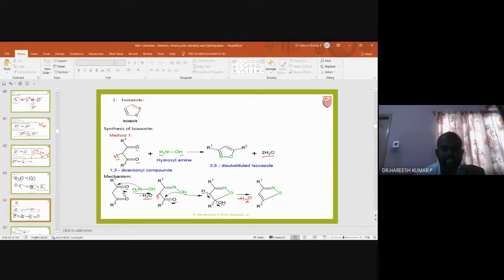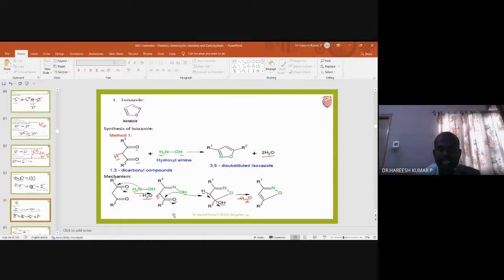Later on, OH and H present on the nitrogen will go out as water, giving the product. So what is the difference between this C double bond O and here C double bond N? That is the only difference. That means oxygen is replaced by nitrogen and H2O will go out as water. Is it clear? So this is the first step.